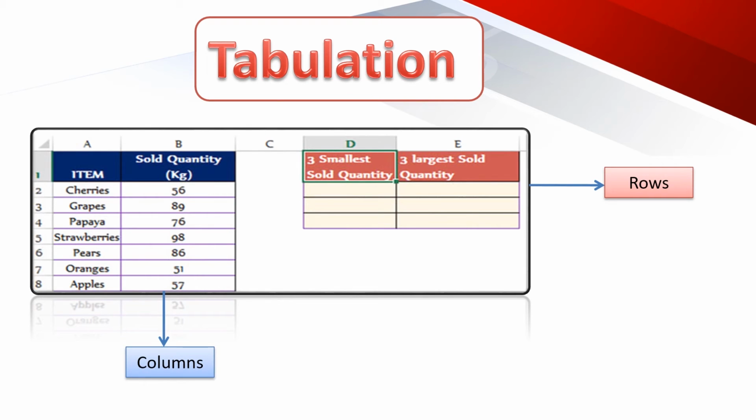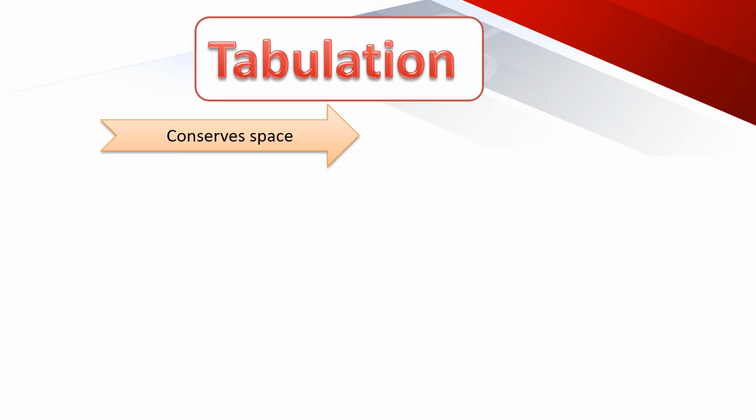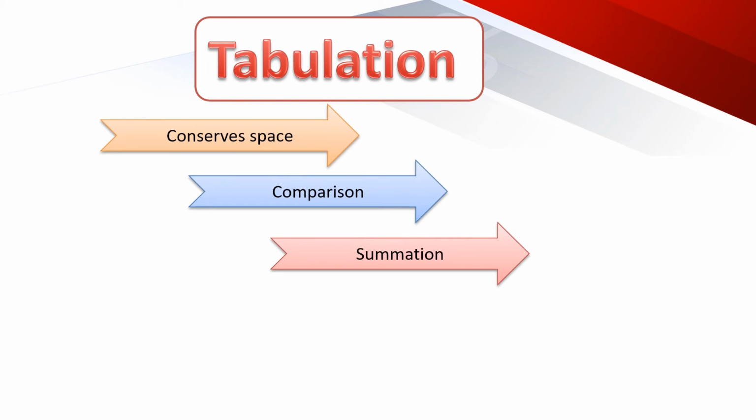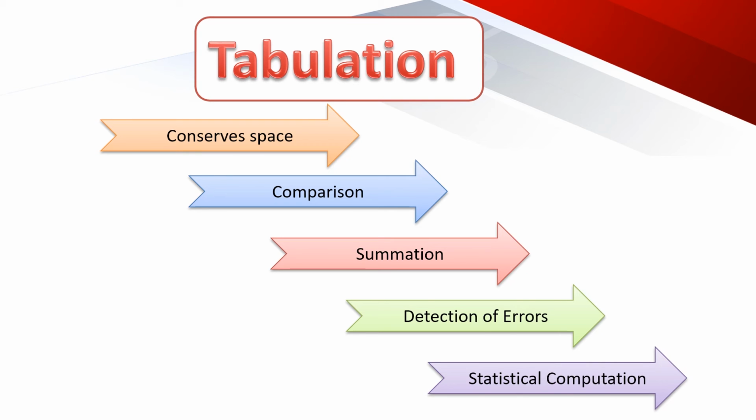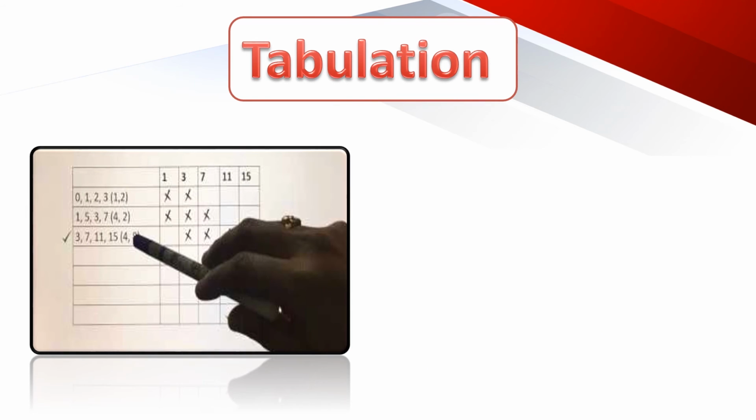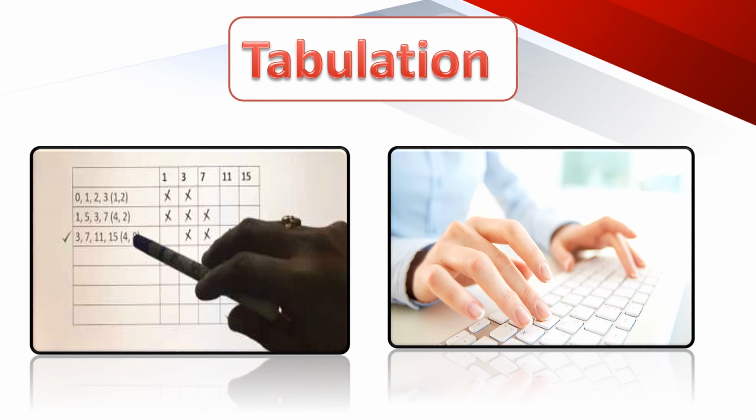Tabulation is essential because it conserves space, facilitates the process of comparison, summation of items, detection of errors and omissions, and provides a basis for various statistical computations. It can be done manually or by mechanical or electronic devices.